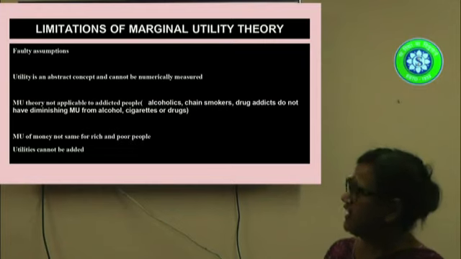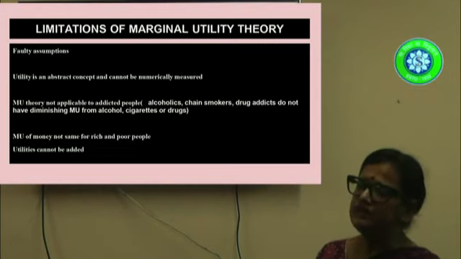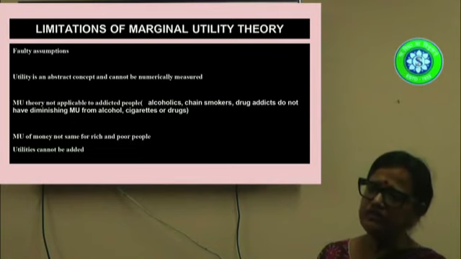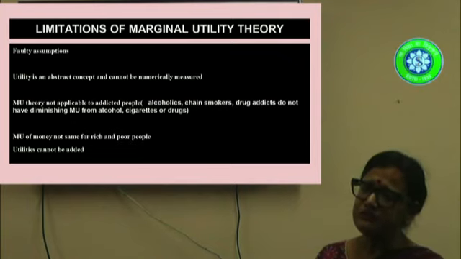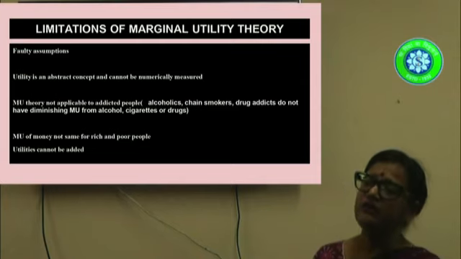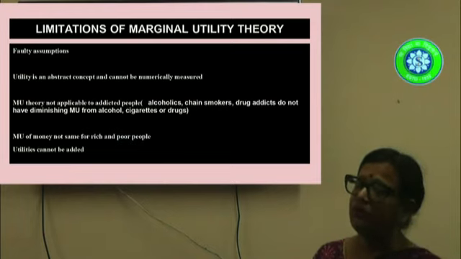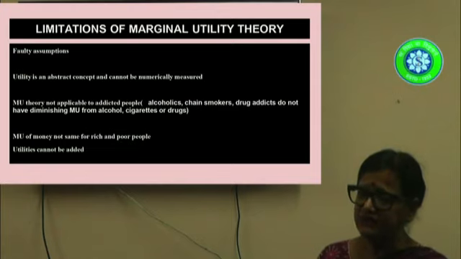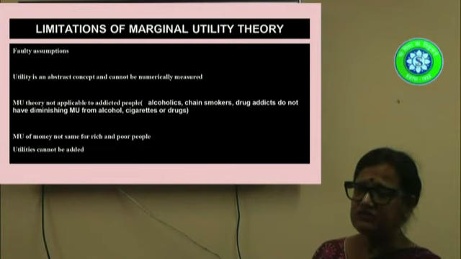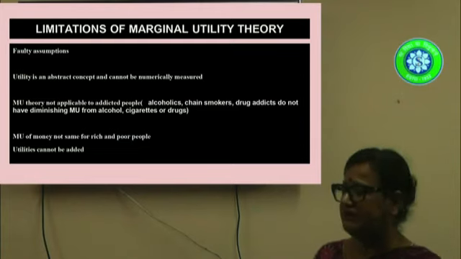Another shortcoming is that it assumes that the law of diminishing marginal utility is universal. Now this is again not true, because the law of diminishing marginal utility only applies to people who are not addicted to any commodity. If a person is addicted to, say, smoking or say alcohol or drugs, in their case the marginal utility will never decline. It will go on increasing.